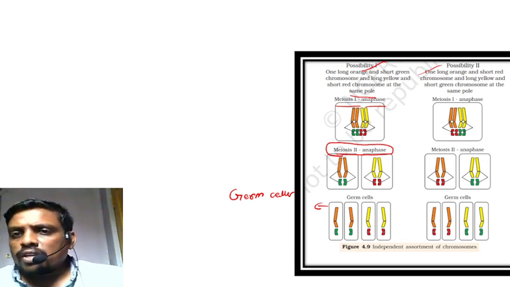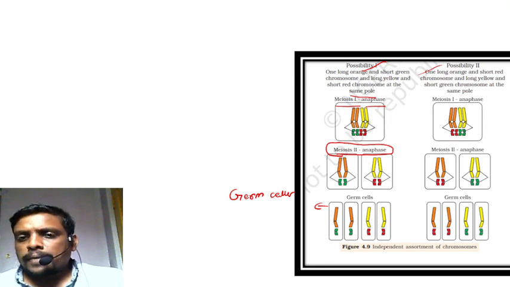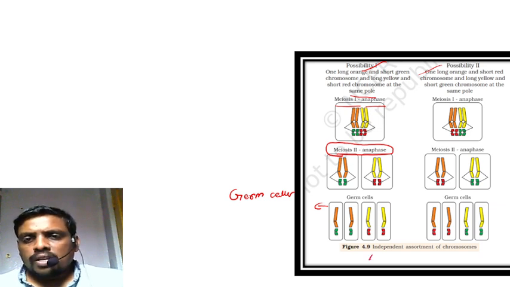In meiosis 1 anaphase also, you can see orange colored chromosomes and short red colored chromosomes, yellow chromosomes and short green chromosomes. Finally, when the germ cells are formed, they separate, which explains independent assortment.